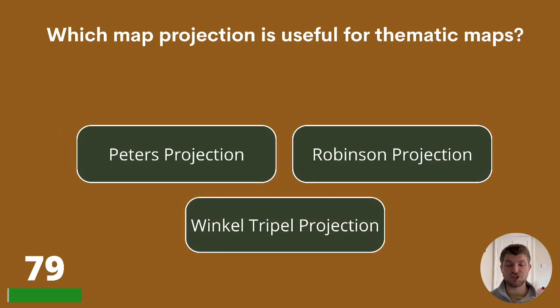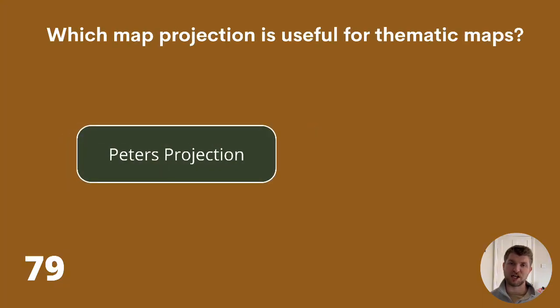Which map projection is useful for thematic maps? Peters projection, Robinson projection, or Winkel-Tripel projection? The answer is Peters projection.